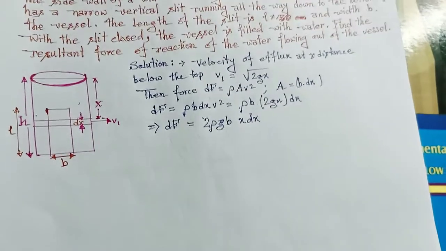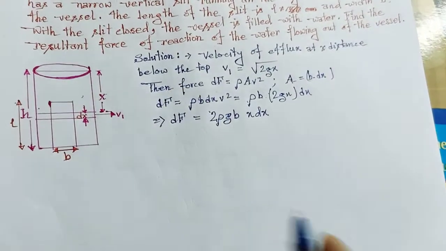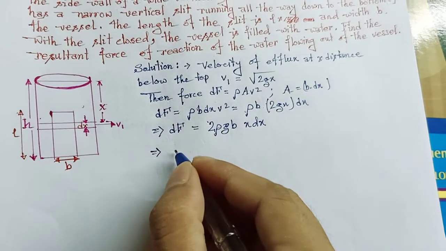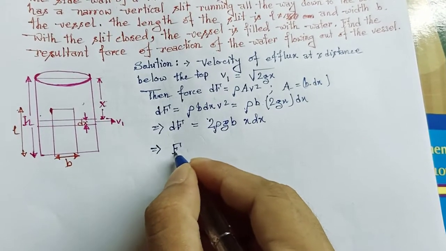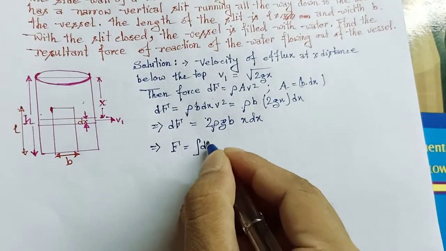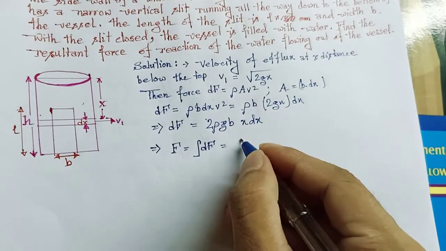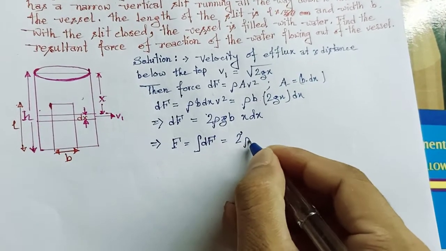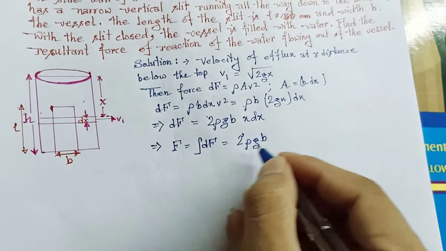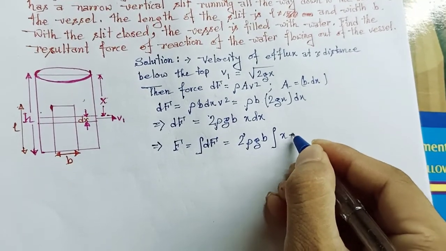Now the entire force due to the total slit will be the integration of dF. So F will be equal to the integration of dF, which will be equal to 2 rho g B, because these terms are constants, and then the integration of x dx.